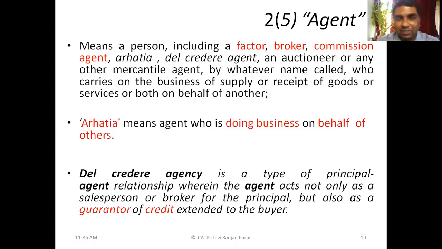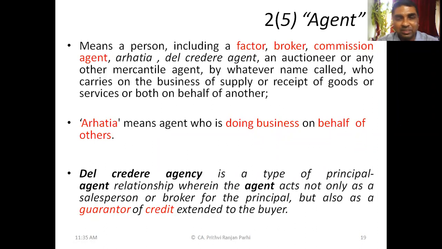Arhatia means the agent who is doing business on behalf of others. This is in local language. Perhaps I couldn't get the exact meaning of Arhatia anywhere. Perhaps this has come from Marathi. So in the local language, this means an agent. And Del Credere agency is a different kind of agency.